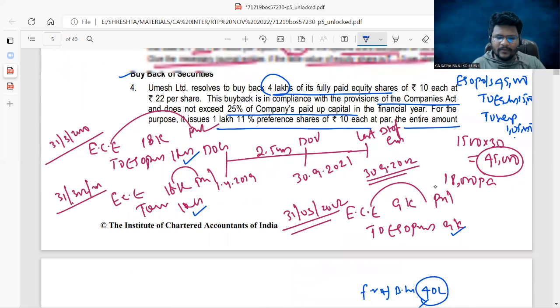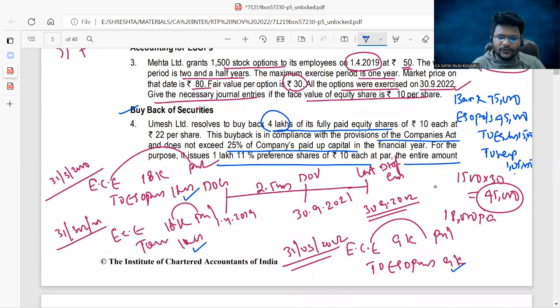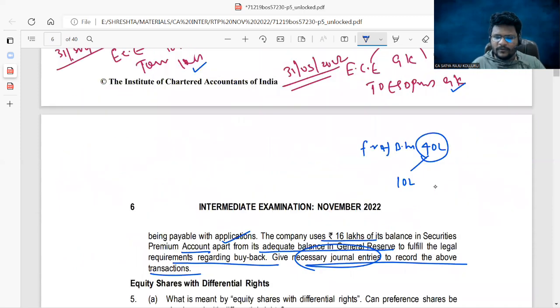It is clearly given that for this buyback, they are issuing preference shares. 1,11,000 preference shares means 1 lakh into 10 rupees, which is 10 lakhs. This is through fresh issue. Out of the existing resources bought back, 30 lakh. There is a provision that to the extent of the face value of the shares bought back out of the existing resources, we need to transfer to capital redemption reserve. That point you need to put in your mind.